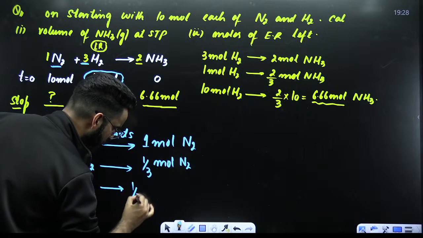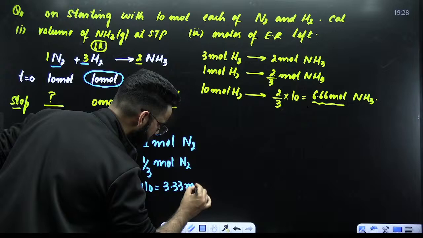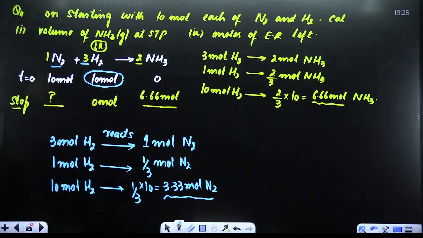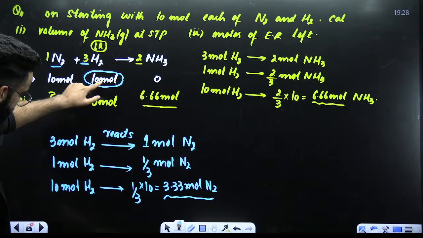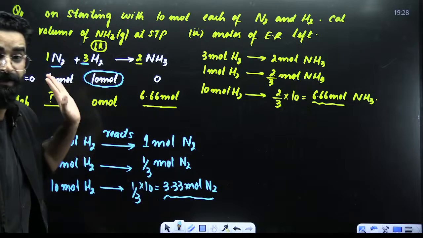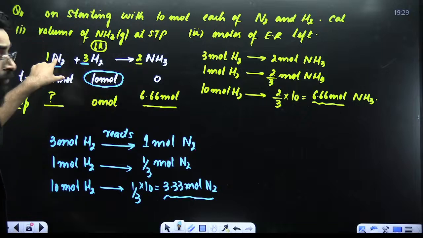Reacts with 1 by 3 multiplied by 10. The value comes out to be 3.33 moles of N2. So try to understand what we calculated. We got to know that 10 moles of limiting reagent reacts with 3.33 moles of N2. So 10 moles of limiting reagent have reacted with 3.33 moles of N2.